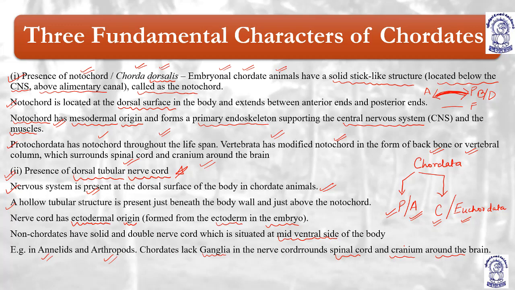So presence of dorsal tubular nerve cord, this is the second point. In case of chordates, it is a dorsal tubular nerve cord. In case of non-chordates, it was a solid ventral nerve cord. So in case of chordates, it is a dorsal hollow nerve cord, and in case of non-chordates, it was the ventral solid nerve cord. Understood? Nerve cord is ectodermal, notochord is mesodermal. Notochord is mesodermal, nerve cord is ectodermal.